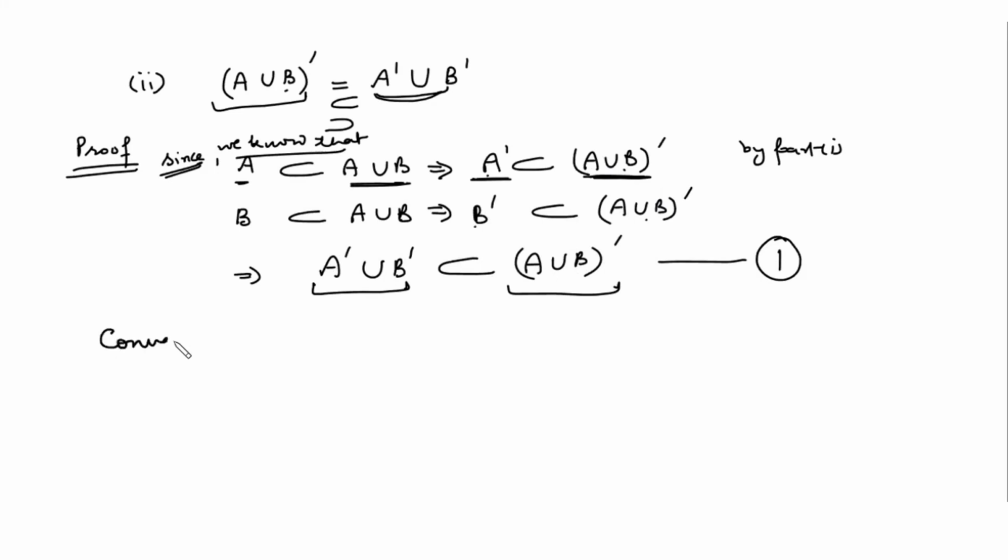Now just see the converse. Conversely, what we want to prove is that this is a subset of this. So we consider any element from this set.